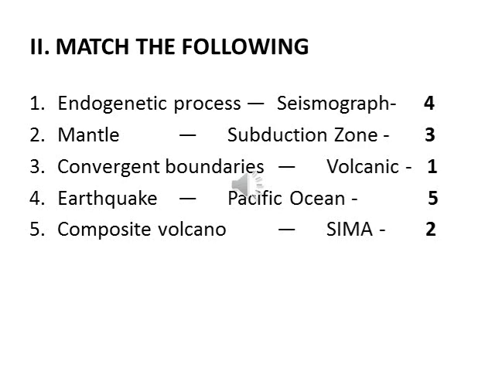Then convergent boundary. So there are 3 types of boundaries. You know, convergent, divergent and conservative. Yeah, so in the convergent boundary only, one plate submerges under the other, so that's why it is called a subduction zone. Then earthquake. So how is the earthquake measured? By using an instrument called a seismograph or seismometer. Then fifth, composite volcano. Most of the volcanoes are located in the Pacific Ocean. So Pacific Ring of Fire. So endogenetic process, volcanic; mantle, SIMA; convergent boundary, subduction zone; earthquake, seismograph; composite volcano, Pacific Ocean.